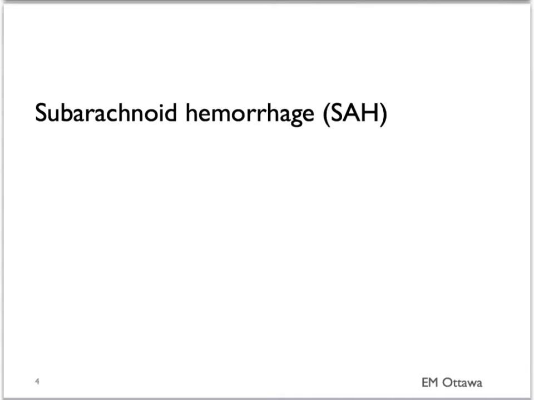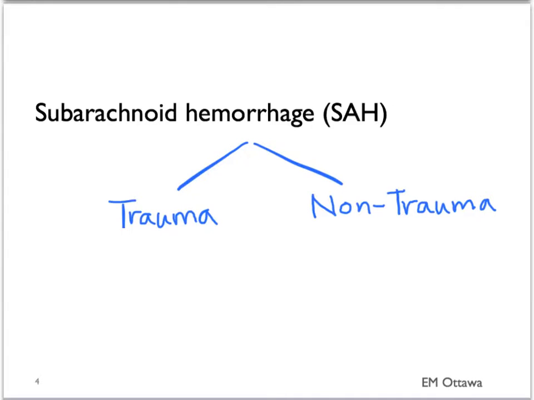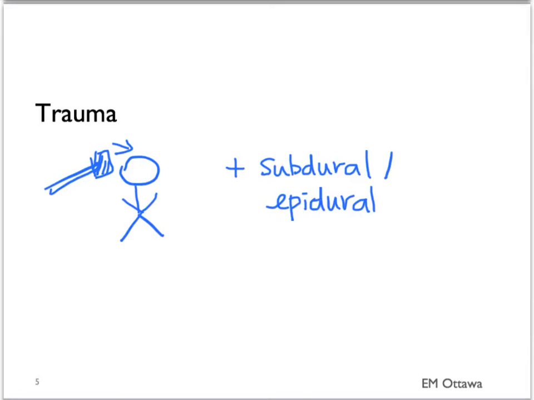First, subarachnoid hemorrhage. It can be separated into traumatic and non-traumatic causes. Traumatic subarachnoid hemorrhage tends to occur with trauma. It tends to occur in combination with other traumatic bleeds. Traumatic subarachnoid bleed by itself tends to be of small volume, and therefore, besides a headache and maybe nausea and vomiting, the patient does not usually present with focal neurological signs.